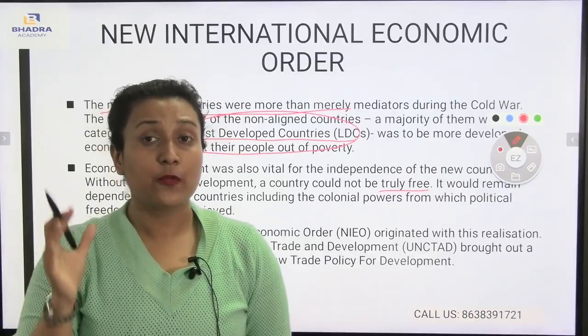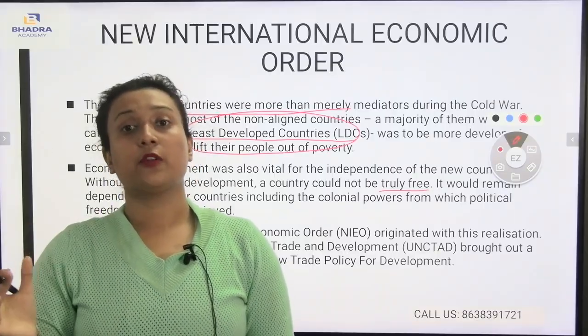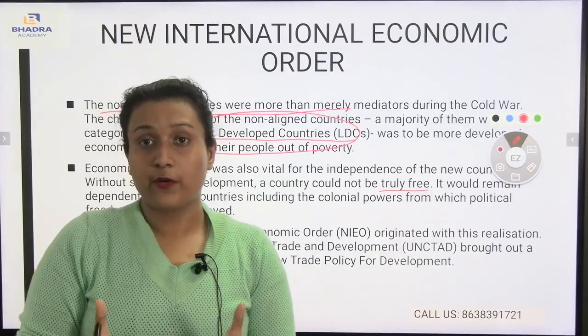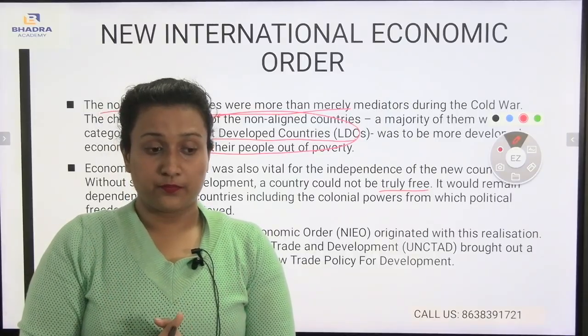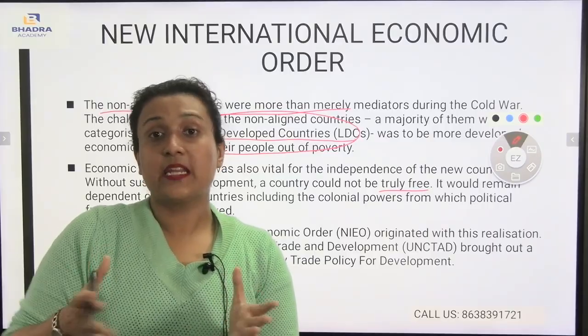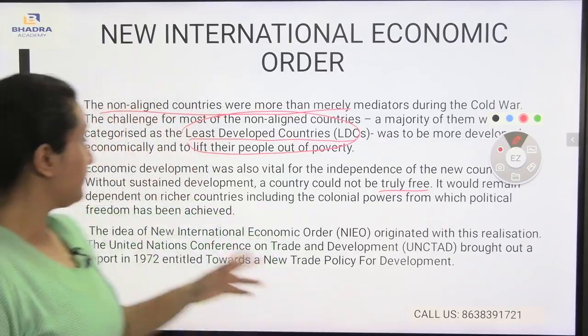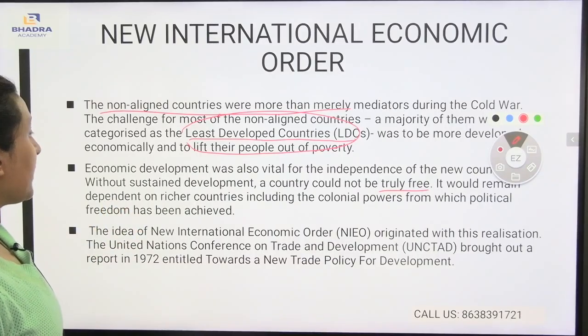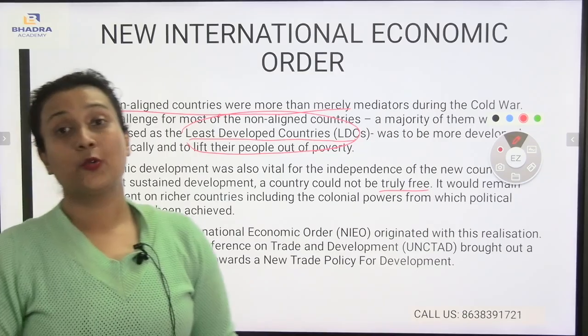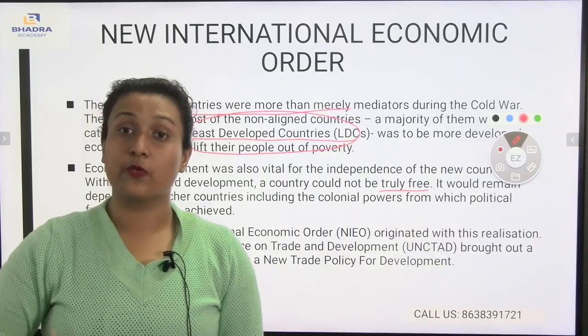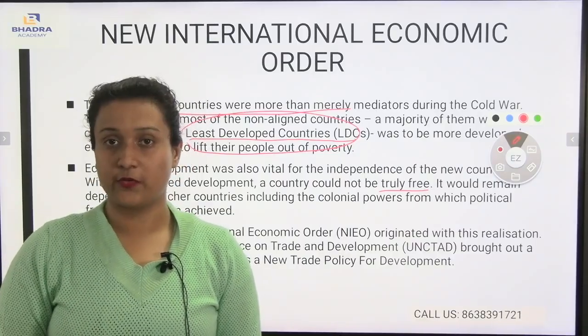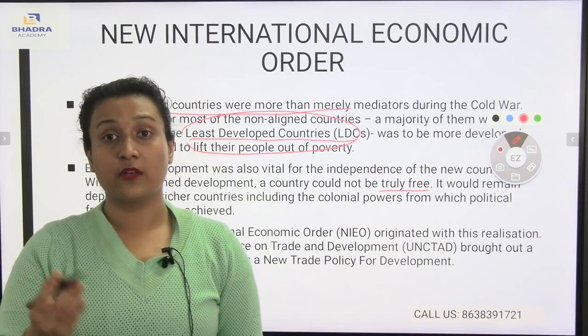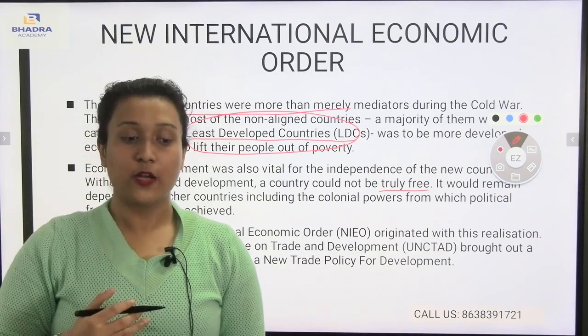You see, they have to be a mediator between or among two countries so that they can resolve a war, or they can maintain integrity and peace with the other countries. It would remain dependent on richer countries, including the colonial powers from which political freedom has been achieved. Yes, those countries which are considered to be poor are always dependent on the richer countries. But all the time, one poorer country cannot be dependent on the other richer countries.